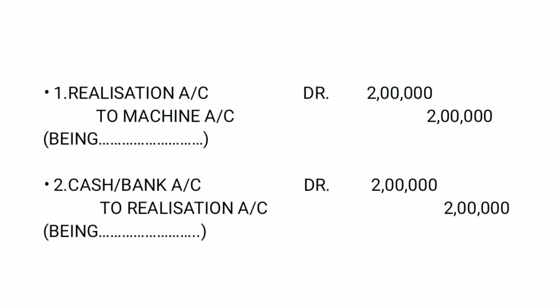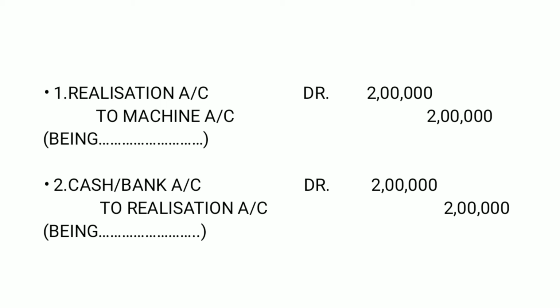I repeat, the first journal entry is for closing the asset account. It is realization account debit 2 lakh to machine account 2 lakh. Closing entry for assets.